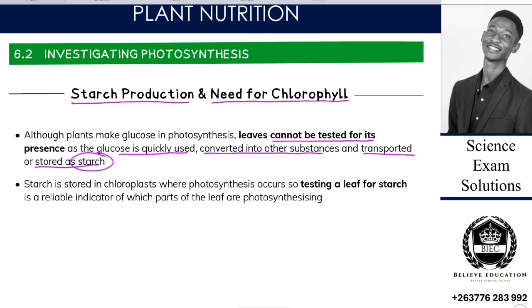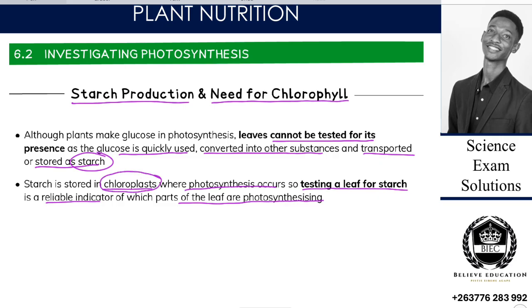So if we want to see photosynthesis, we're not going to test for glucose, but rather we're going to test for what it stores. It stores starch. Starch is stored in chloroplasts where photosynthesis occurs. So testing the leaf for starch is a reliable indicator of which parts of the leaf are photosynthesizing.